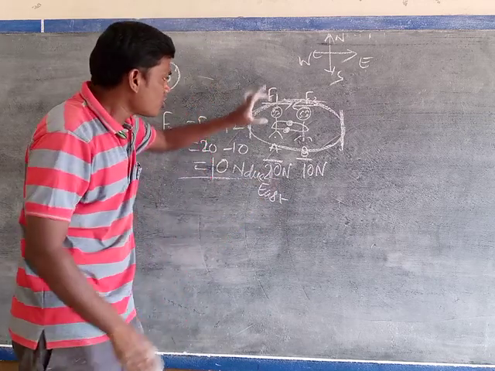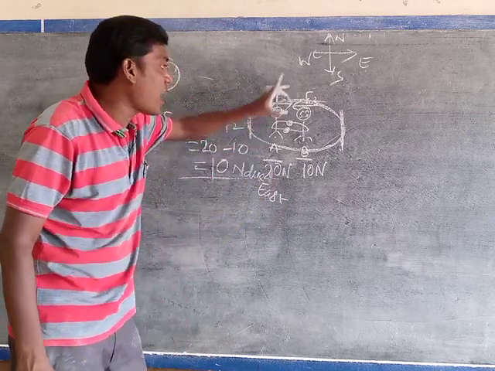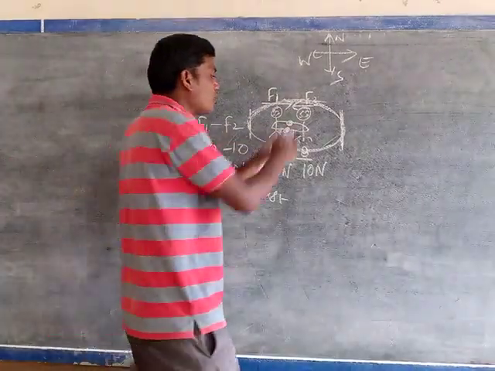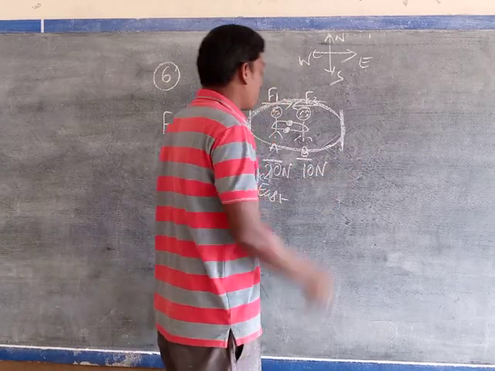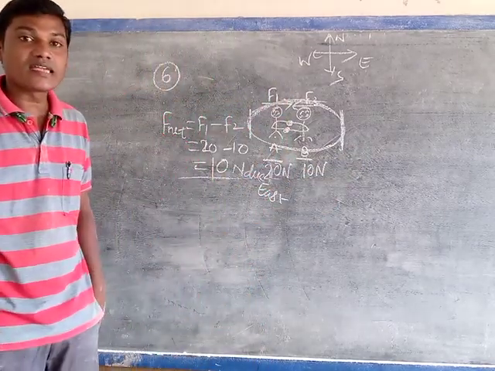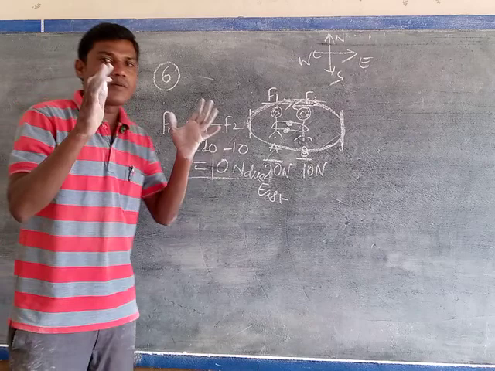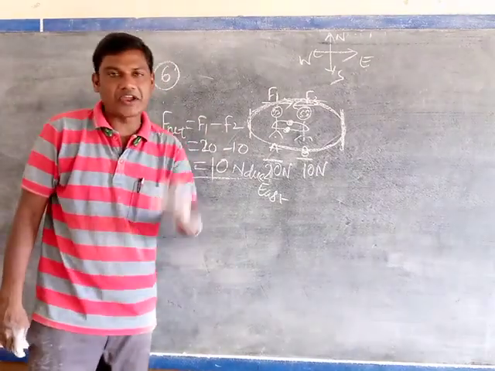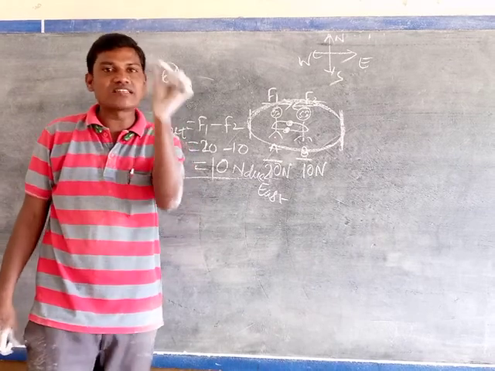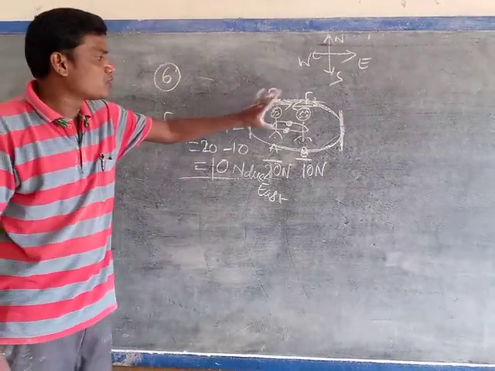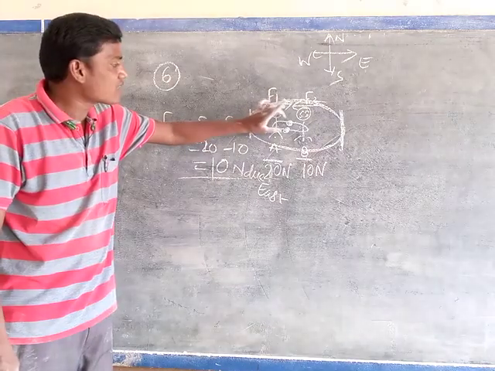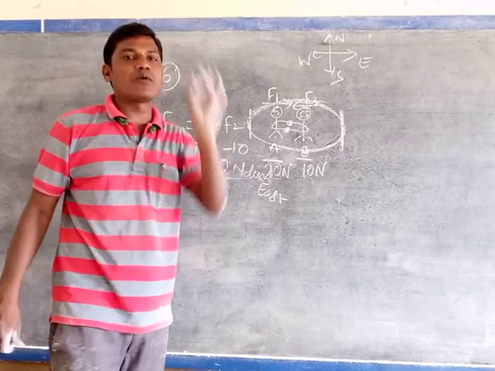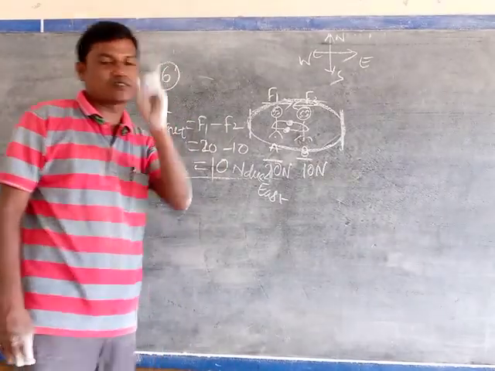So person A applies 20 Newton on B, but B applies only 10 Newton. Then automatically B will be pushed out, meaning A will win the game. Simply listen very carefully. If you are playing arm wrestling with your friend, according to the net force, who wins the game? When two persons are playing arm wrestling, the person who applies more force will win the game. That is the first thing.